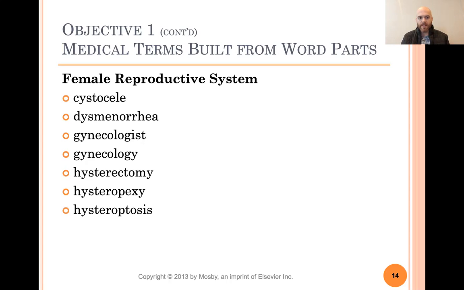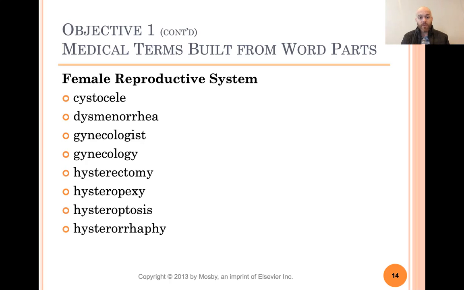Hysteroptosis. I'm sorry, I mixed it up. I just gave you the answer. Ptosis is drooping or sagging. Hyster is uterus. So this is a drooping or sagging or protrusion or hernia of the uterus.